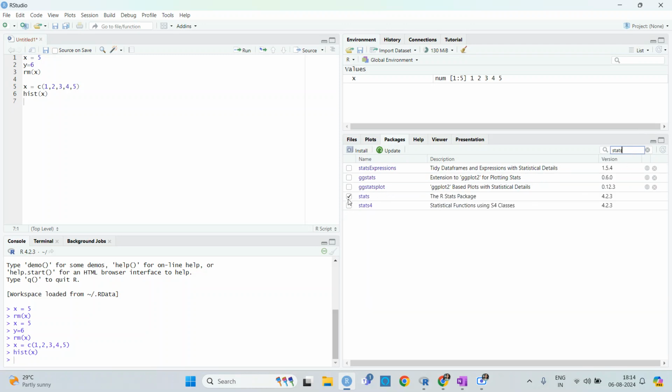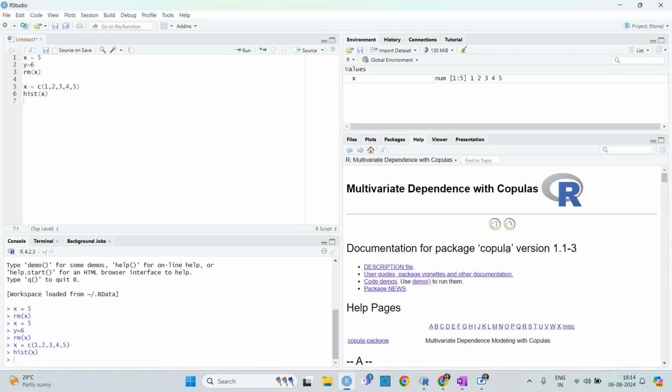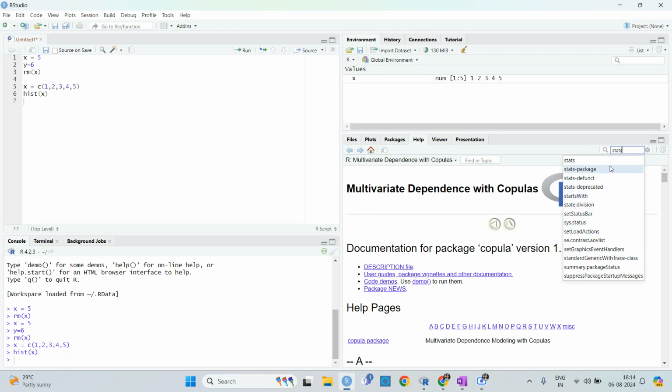So all I know is that it is already installed. Okay, then help. You can use help with any package if you want any kind of help. So let's say for the stats package, I want help, and there are so many. It also works if you don't remember the whole name.